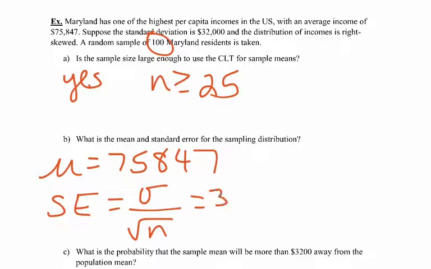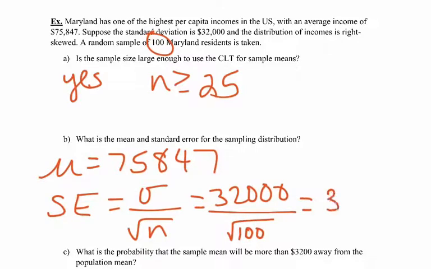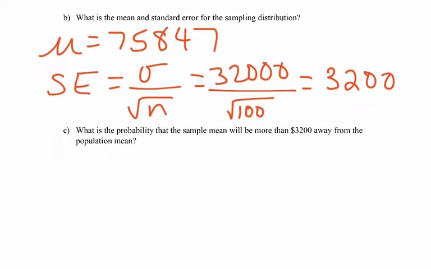So for us, it's going to be 32,000 divided by square root of 100. Square root of 100, of course, is 10, so that's going to leave me with 3,200 for my standard error. Part C says, what is the probability that the sample mean will be more than $3,200 away from the population mean? So we can use StatCrunch to figure this out.